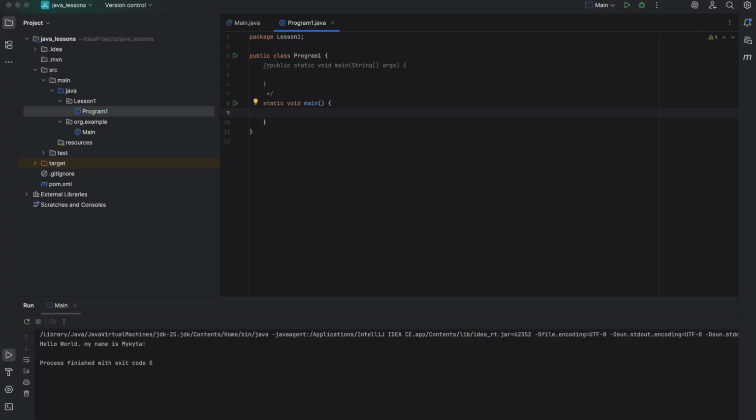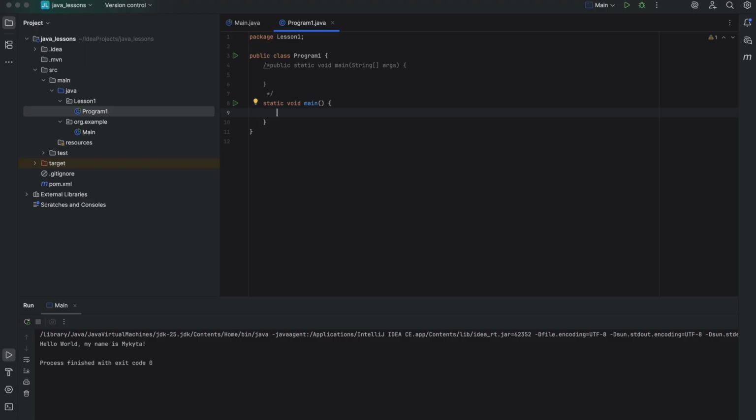So the new way is a simplified entry point introduced in modern Java, JDK 21 plus, and especially JDK 25, right? Starting with JDK 21, and JDK 25 continues this, Java introduced a simplified main method for small programs and beginners. This feature is part of preview features that make Java easier to start learning and writing, similar to scripting languages like Python.